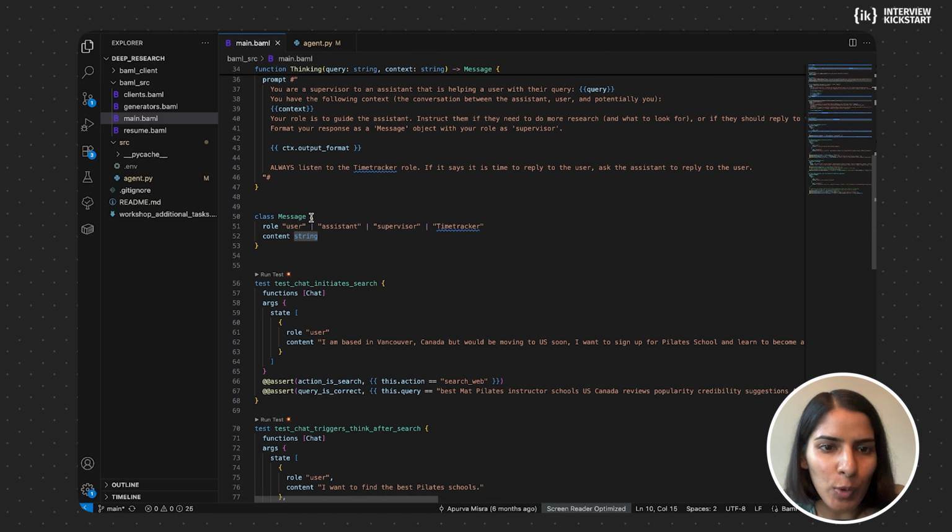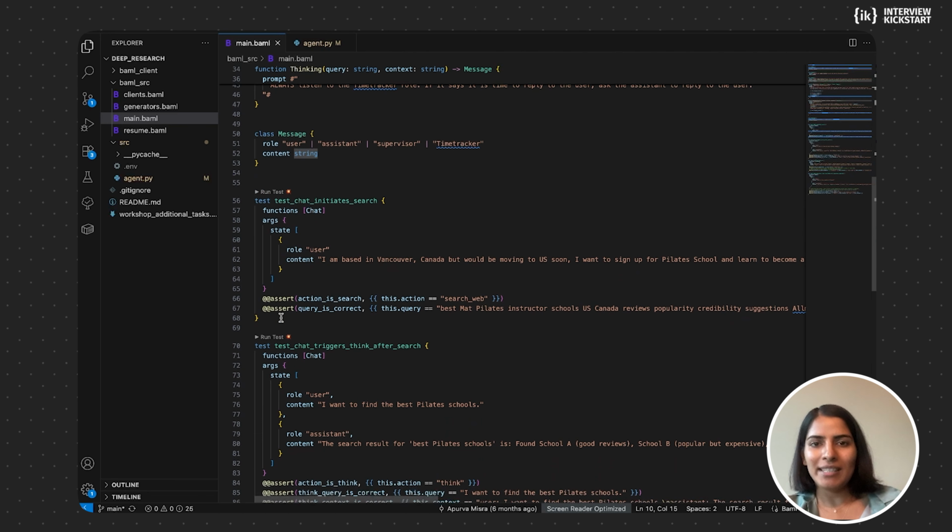And I want to go over the test. So I said earlier that I'll go over this. So this is the advantage of using BAML. Working with LLMs is very different from doing typical software engineering, because these are not deterministic. It's all probabilistic. Like, I ask the same prompt to ChatGPT and it would give me a different answer every single time I ask it.